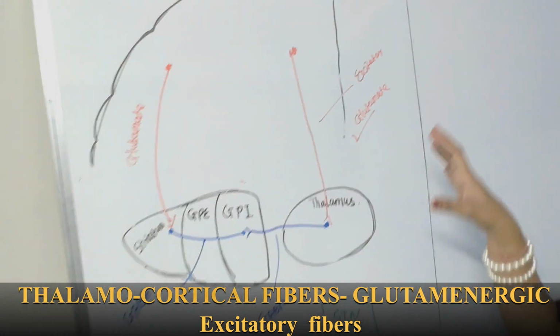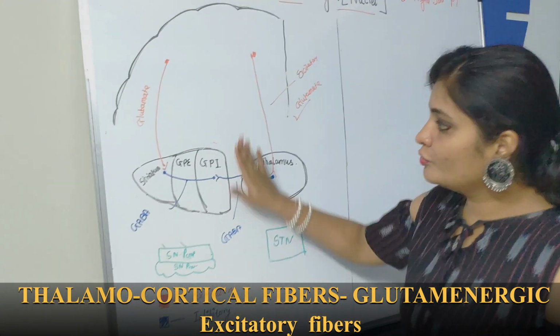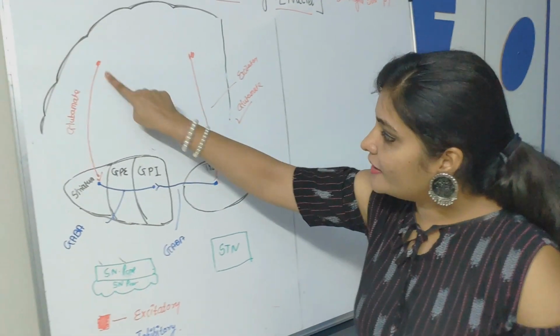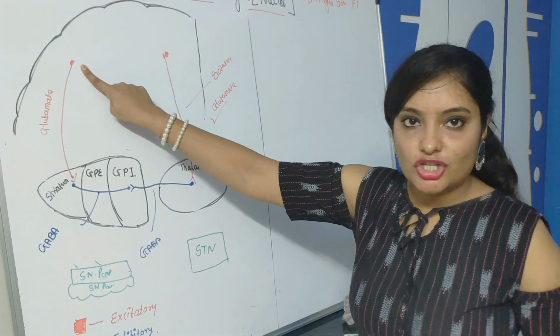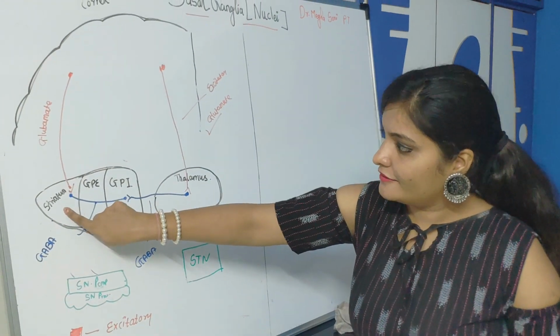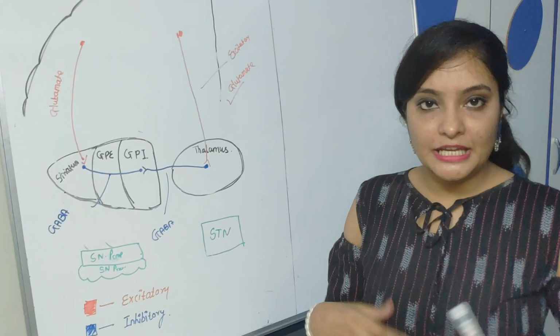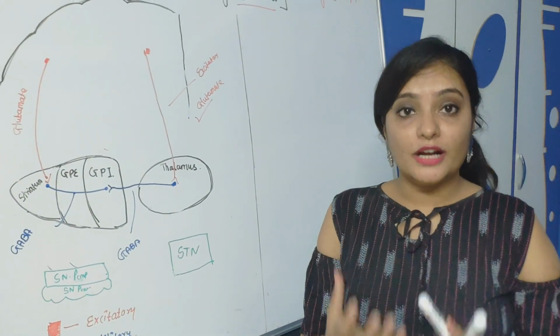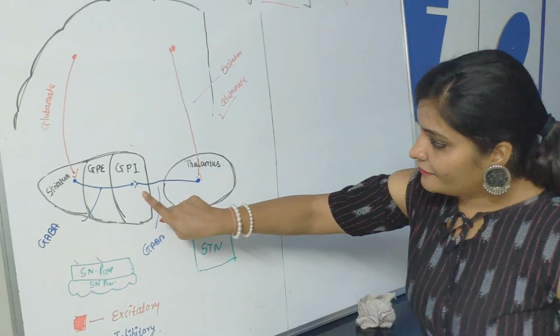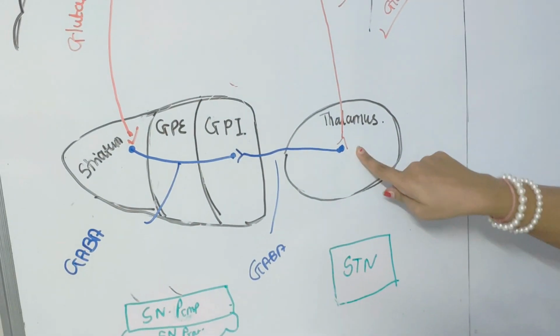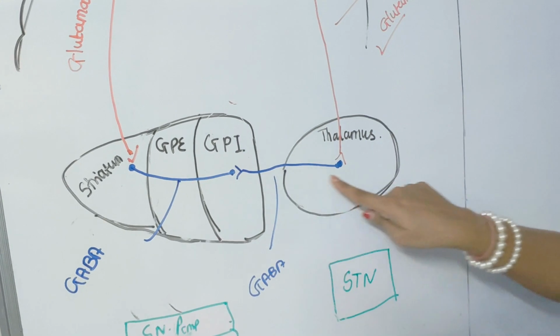So first you need to know about the fibers and the nature of these fibers. This fiber is excitatory in nature, the corticostriatal fiber. This fiber, the striatopallidal fiber, is inhibitory in nature. It consists of GABA. The fiber which originated from the globus pallidus internus and is going to the thalamus, this is the pallidothalamic fiber.